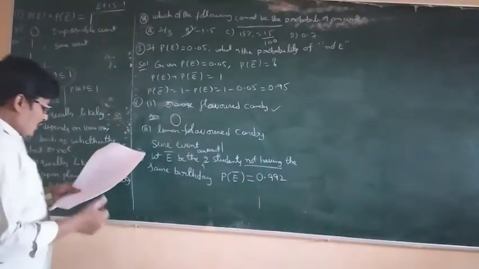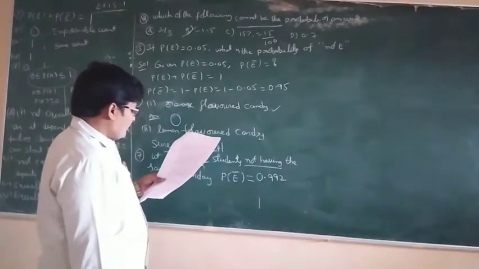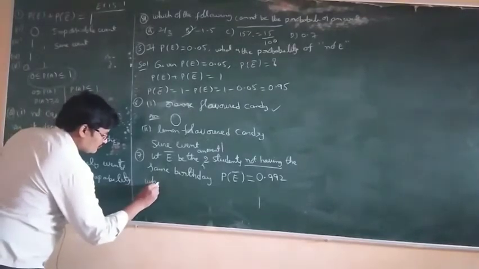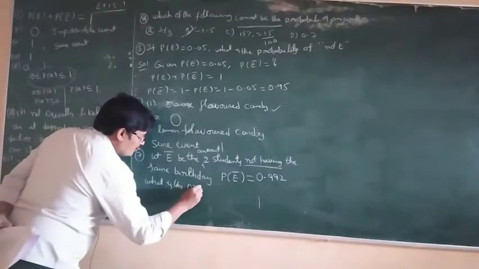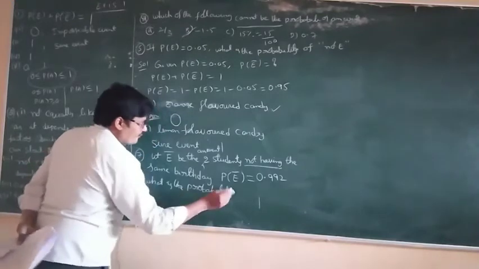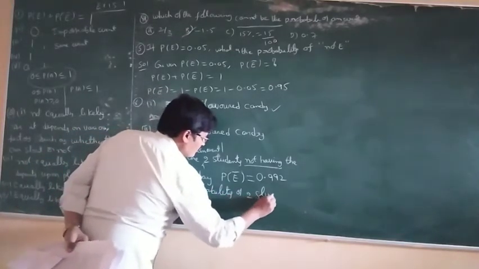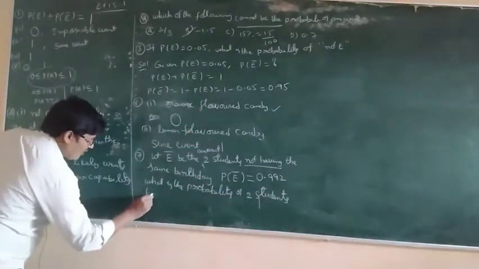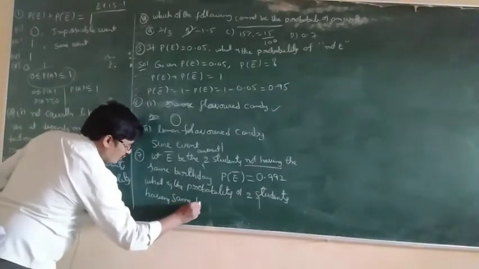So what is the probability that two students have the same birthday?